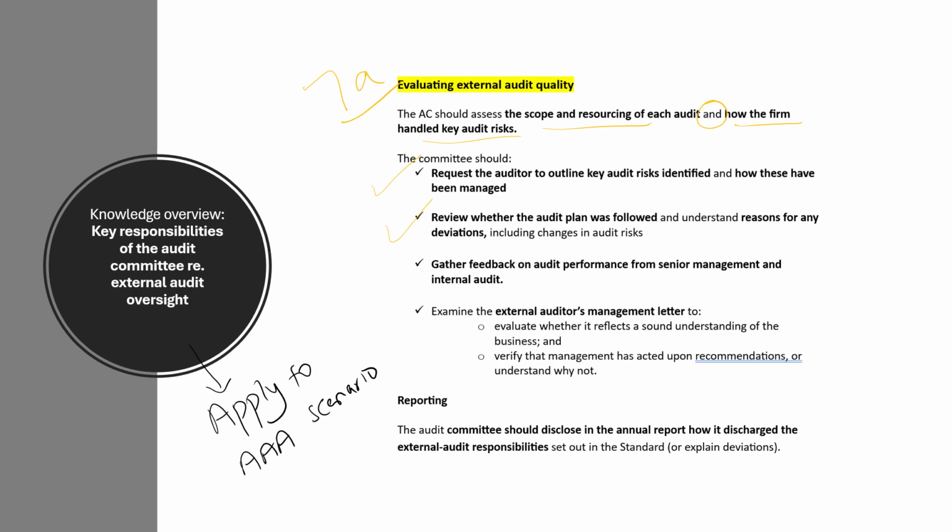They should also review the audit plan, whether it was being followed, and if not, the changes, the reasons for any changes. Now, please remember, we're not saying that the audit plan cannot be changed. As you progress through the audit, if new risks are found, your plan would change, your materiality would be revised, etc. It's just that the audit committee needs to find out why there were changes.